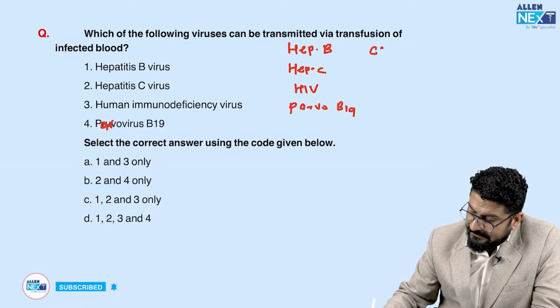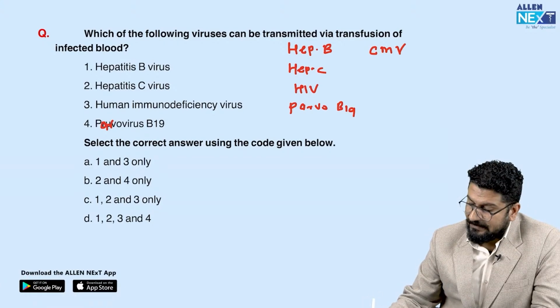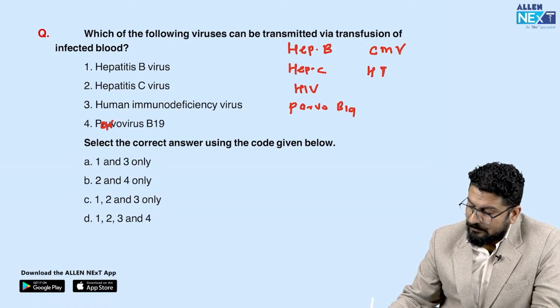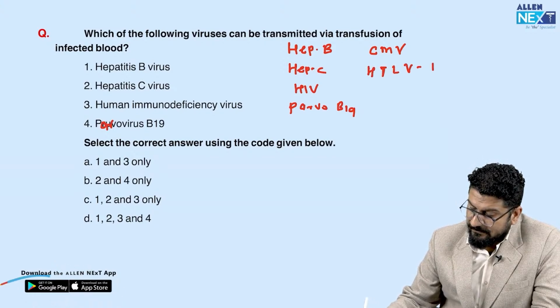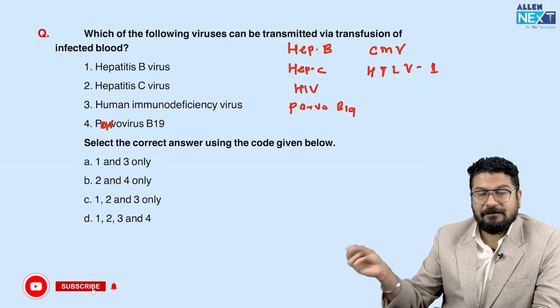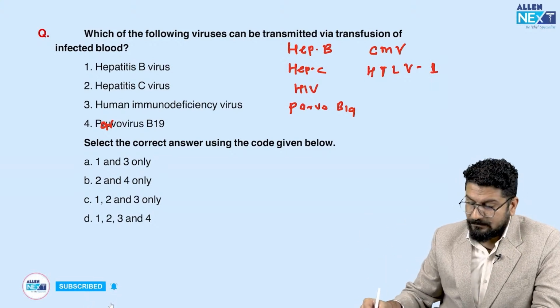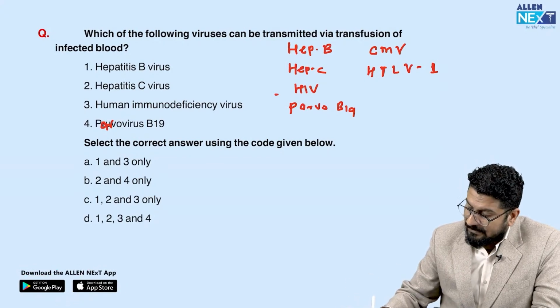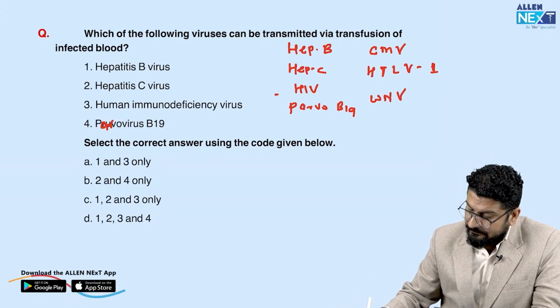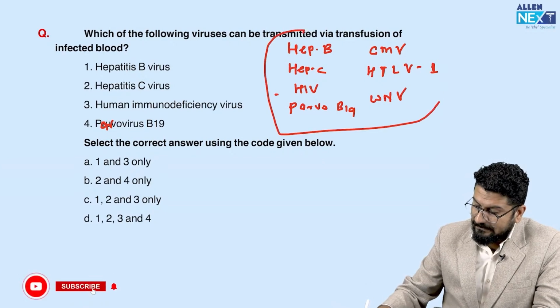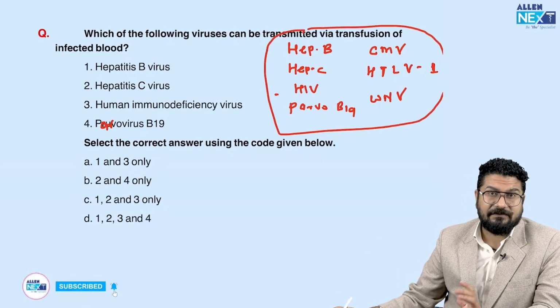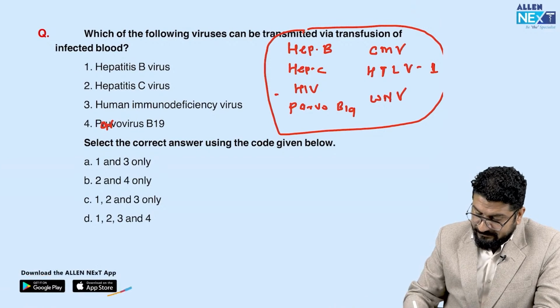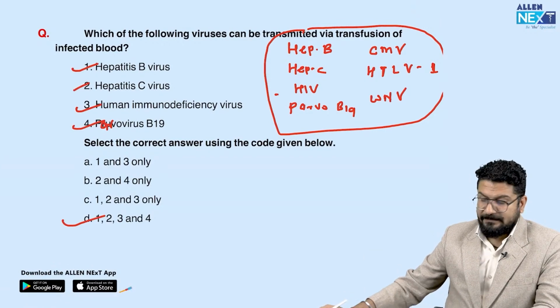Then remember CMV, cytomegalovirus, and we have HTLV, human T cell lymphotropic virus, HTLV1. Actually, HIV was called HTLV3 before. So HTLV1 and HTLV2, and this HIV is HTLV3. Then we have West Nile virus. So these are the list of viruses which can be transmitted via infected blood. So hepatitis B, C, HIV, parvovirus, so 1, 2, 3, 4, all can be transmitted by infected blood.